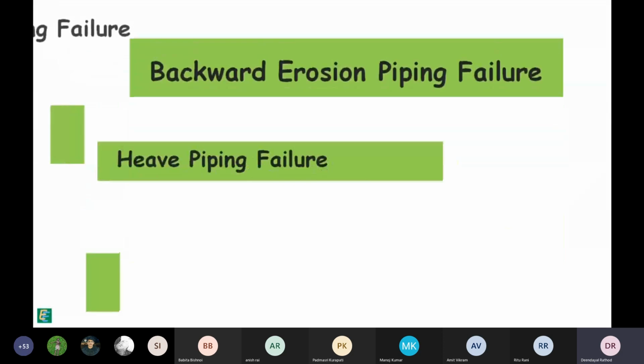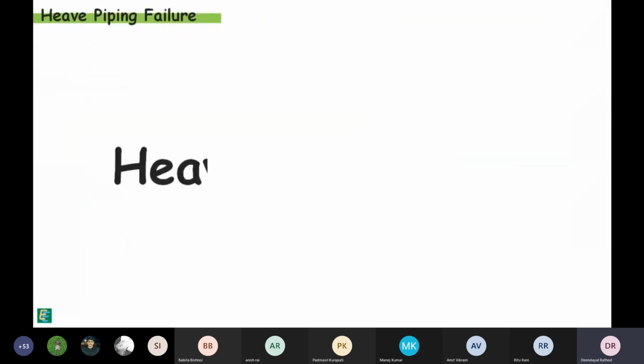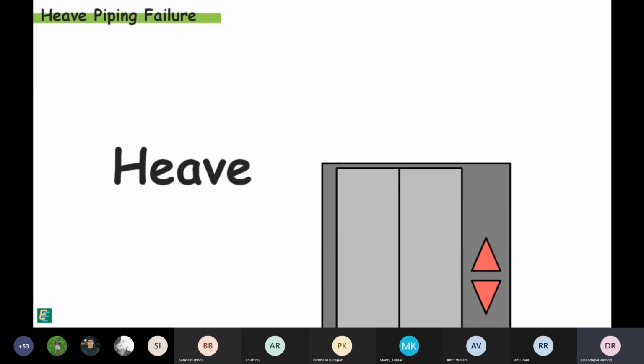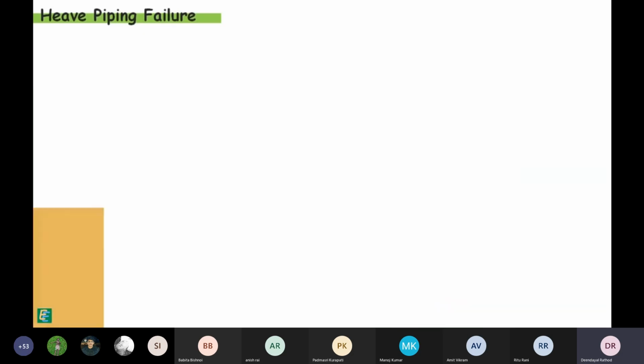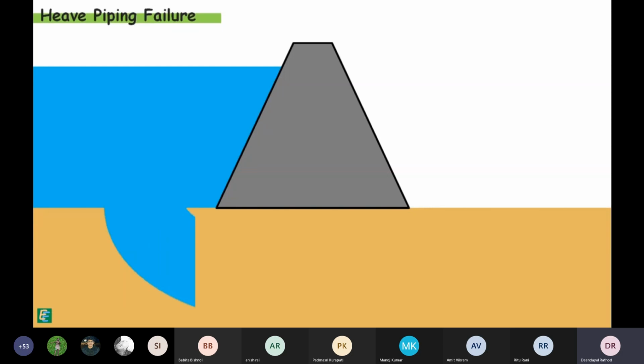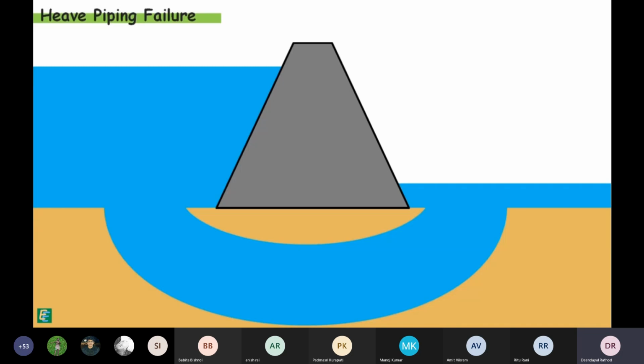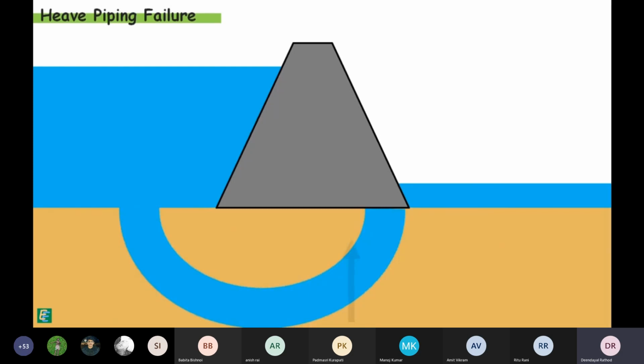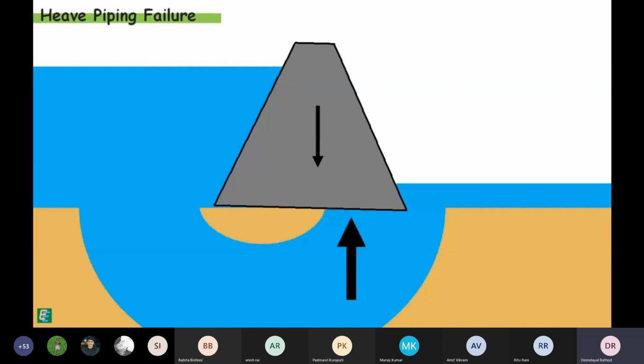Then the second piping failure is heave piping failure. Heave meaning is to lift or raise something with a great force. This kind of failure may also occur on the downstream side of a hydraulic structure when the water is coming out vertically upwards. It occurs when the upward seepage force acting on the particles over an area exceeds the downward force because of the submerged weight of the soil above that area. This condition destabilizes the soil, and if this uplift force acts opposite to the force of gravity due to the weight of the dam, and if it is high enough, it may destabilize the whole structure.